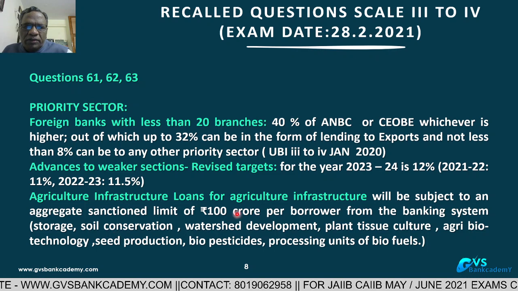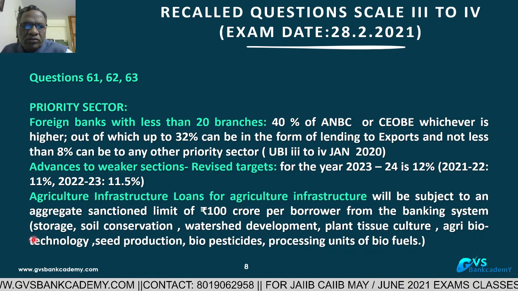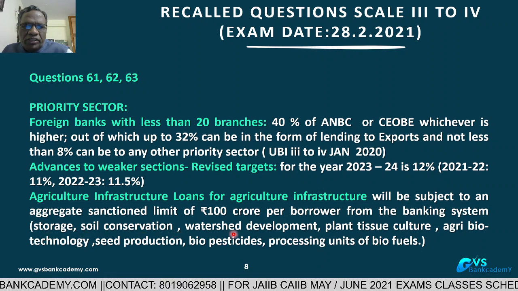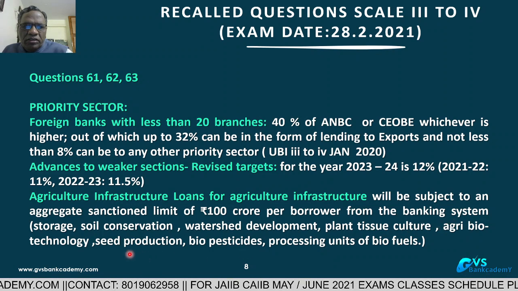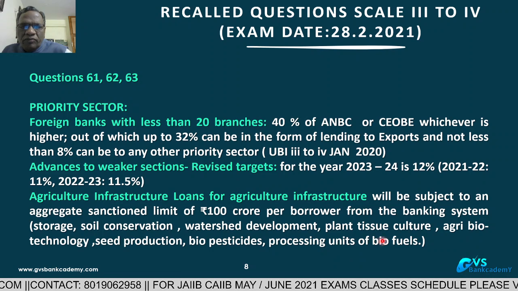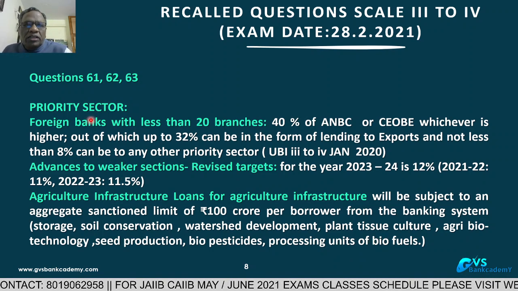Sometimes they ask which activities come under agriculture infrastructure. So, dear viewers, these are the questions